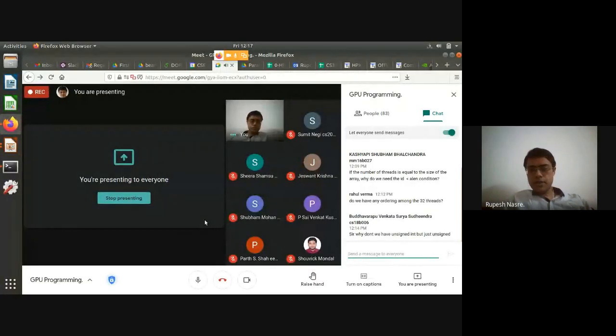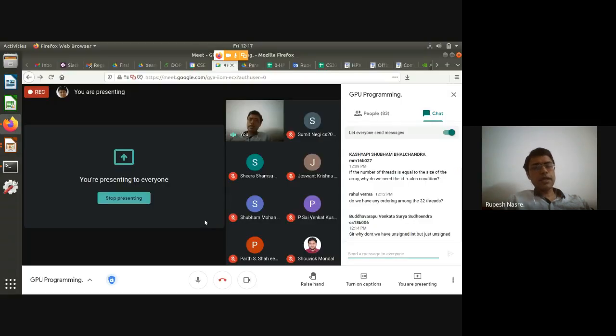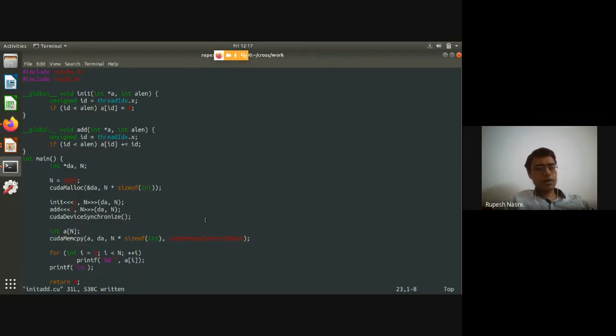Okay. All right. So now let's come to the third part where we are going to change the array size to 8,000, and we'll see if the problem still gets correctly solved. So the rest of the code remains the same. I'm going to change this to 8,000.